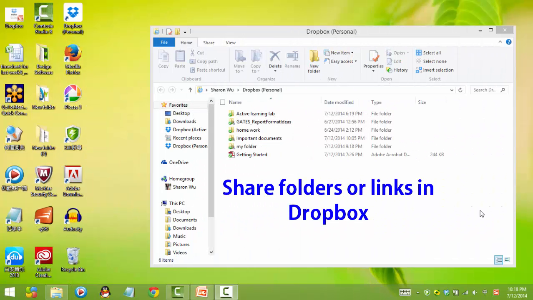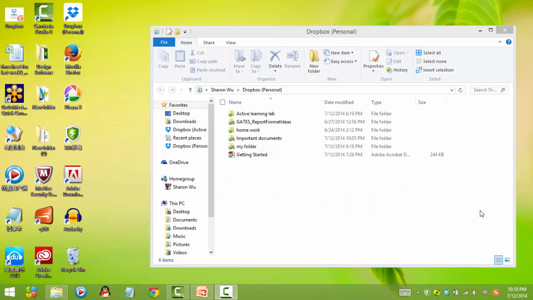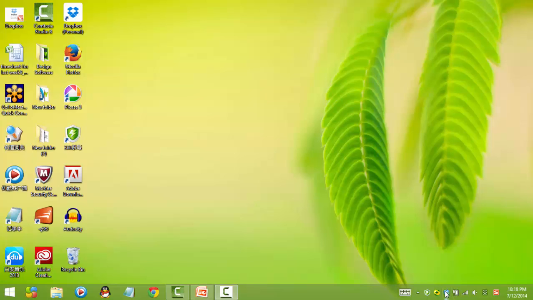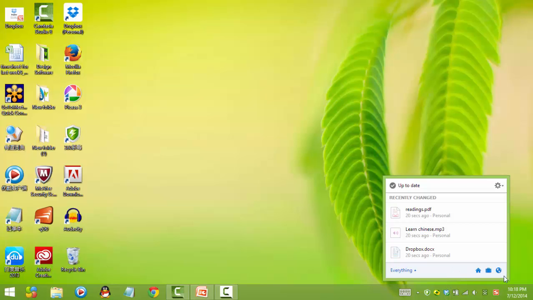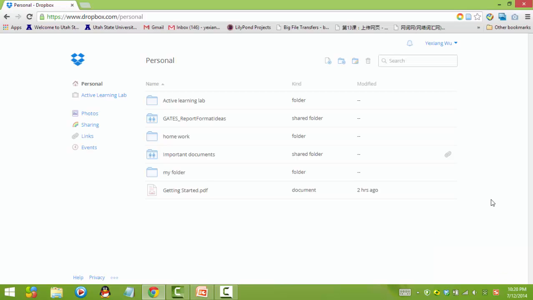Next, I'm going to show you how to share folders or links with others. You must remember that it can only be done on the Dropbox website. So close the Dropbox folder and then single-click the Dropbox icon. Click the Earth shape icon. Then you will go to the Dropbox website. You can see that it's a very clean website.